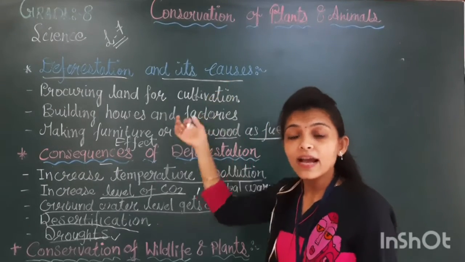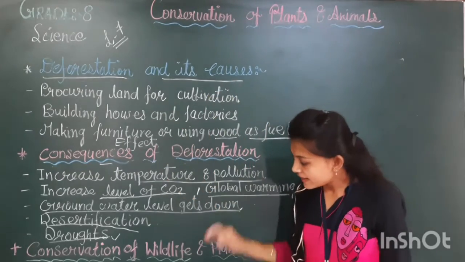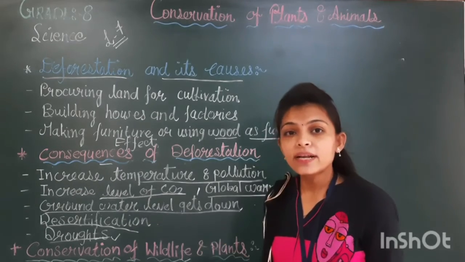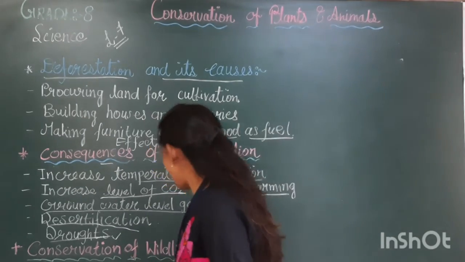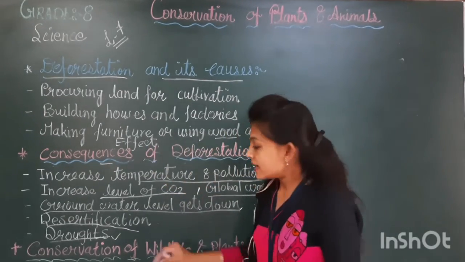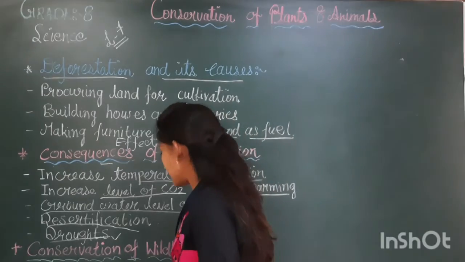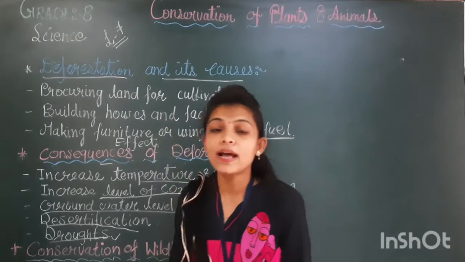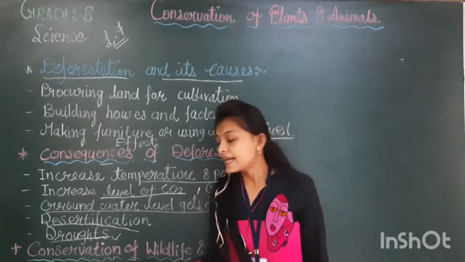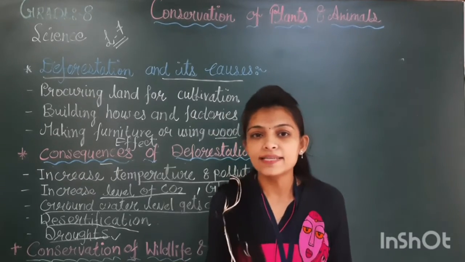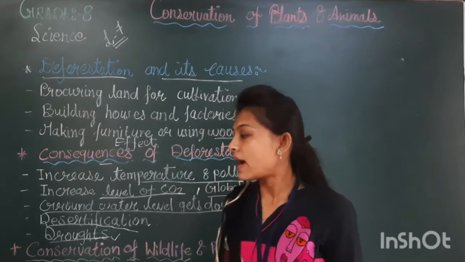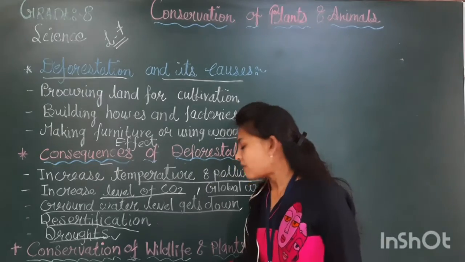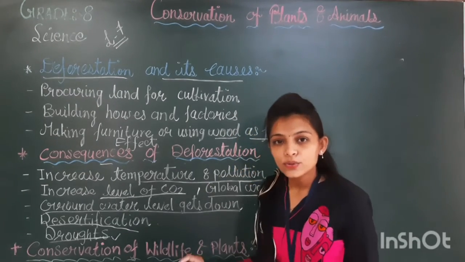Why we have to conserve the plants. Our next topic is the conservation of wildlife and plants. Conservation of wildlife and plants means what? We can say one word: biodiversity. Biodiversity includes wildlife and plants together.